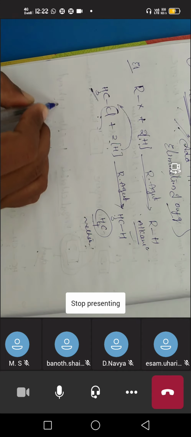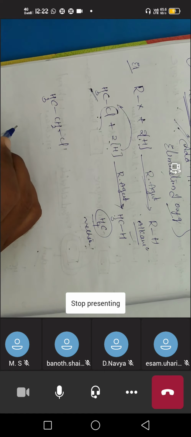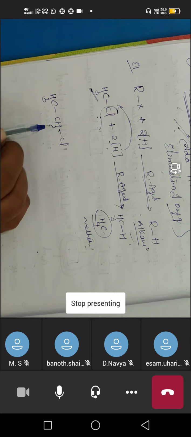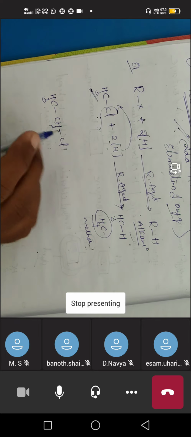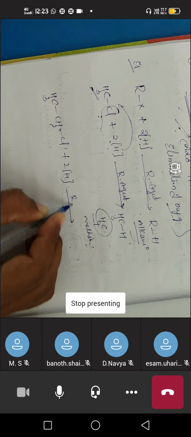Another example: ethyl chloride, CH3CH2Cl. While listening to the name, you have to imagine the structure in your mind. Ethyl means C2H5, or CH2 and CH3. Chloride means chlorine. So CH3CH2Cl is called ethyl chloride. It also undergoes reduction with hydrogens in presence of a reducing agent.